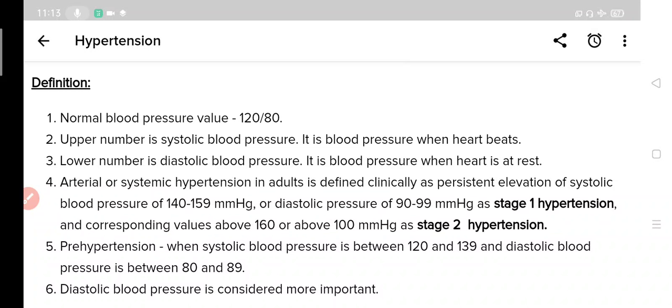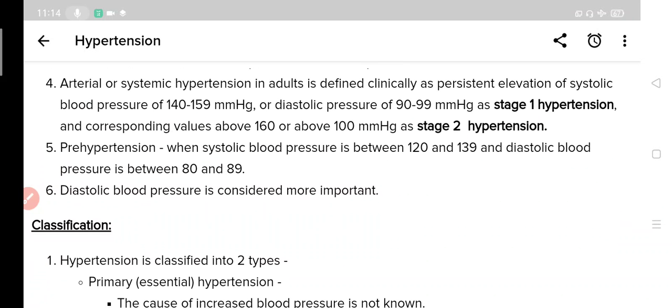So what do these two numbers indicate? The upper number is systolic blood pressure, that is blood pressure when the heart beats, and the lower number is diastolic blood pressure, that is blood pressure when the heart is at rest. So there are two numbers, upper and lower. The upper one is the pressure when the heart beats, and the lower one is when the heart is at rest. So this is normal blood pressure, that is 120 by 80.